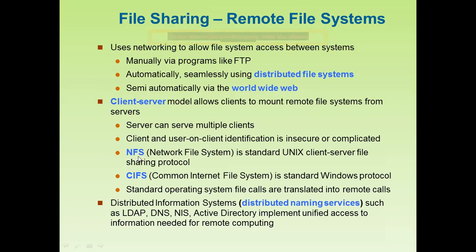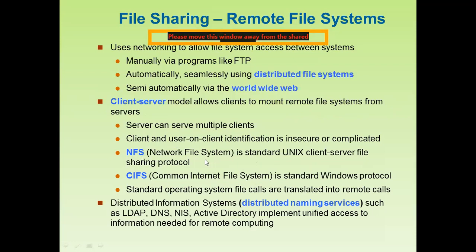Now we can see here the file systems we are using: that is called the NFS, network file system. Another is called the CIFS, common internet file system, which we are using nowadays. So NFS, network file system, is the standard Unix client server file sharing protocol.